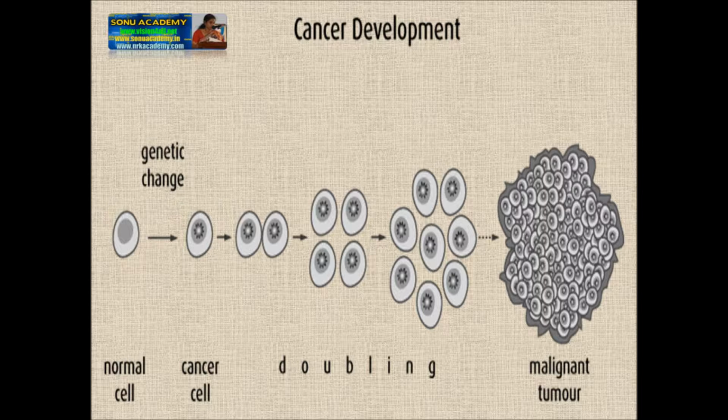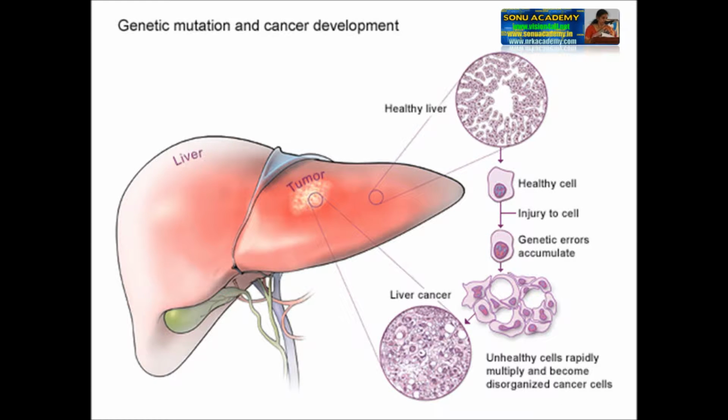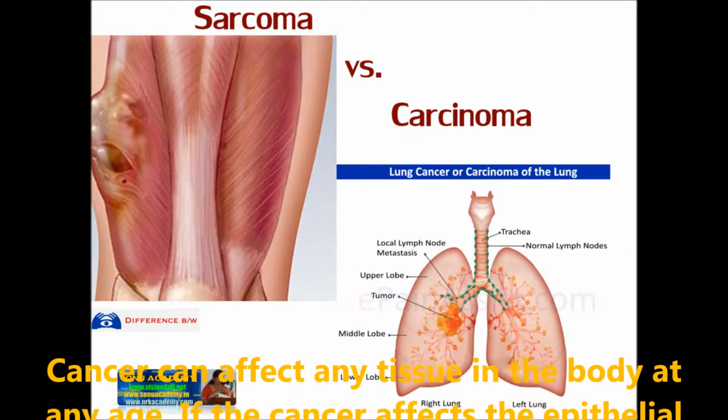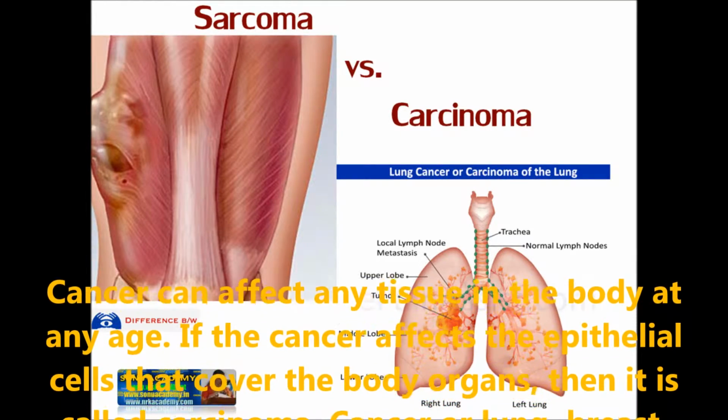Sometimes cells from tumors spread to other parts of the body and produce a large number of cells in other parts also. This type of tumor is called a malignant tumor. This condition is malignancy or cancer. In such conditions, tumor formation occurs in all the other parts of the body and this interferes with the function of normal cells. In these conditions, the person becomes weak, loses appetite and may ultimately die. Cancer can affect any tissue in the body at any age.